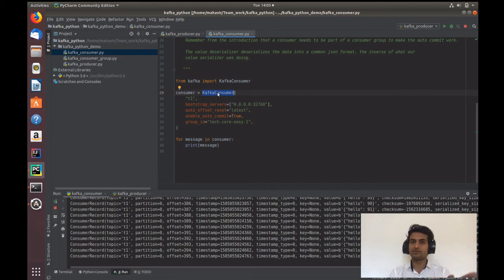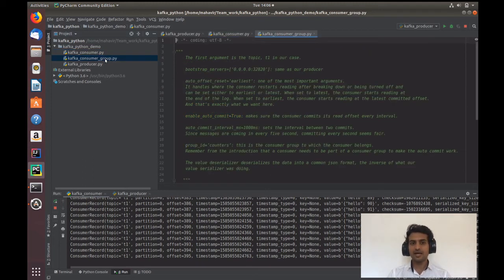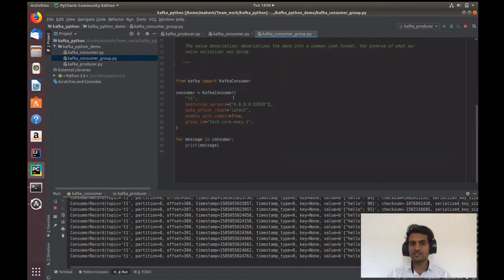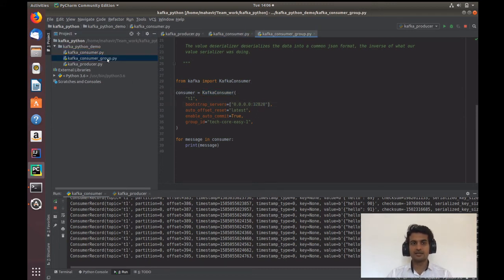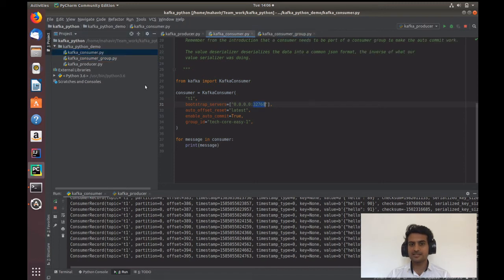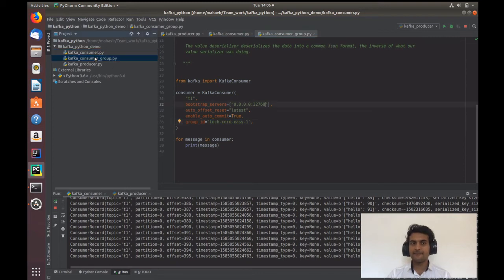So one consumer can put it into the database and the second can do some aggregation and then put it into another database. To show you this behavior, I have created another consumer which is exactly the same consumer. The IP address is the same. Here is the trick I am using: the group ID is TechCoreEasy 1, and here I am making the group ID TechCoreEasy 2.